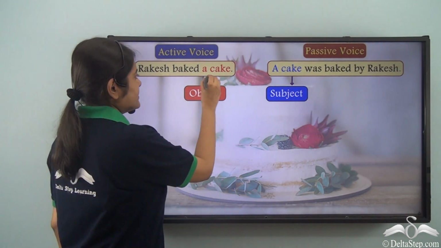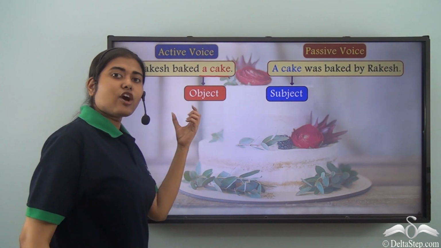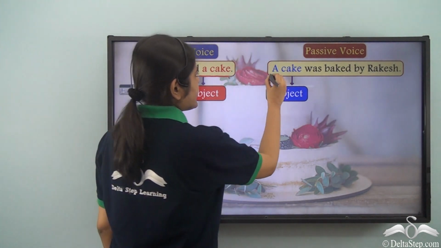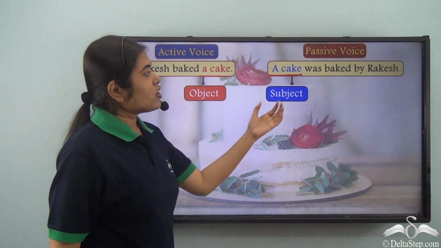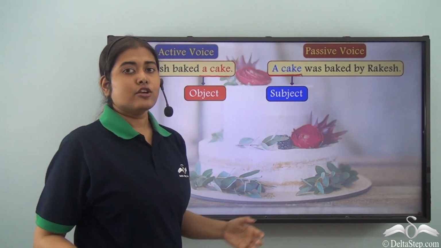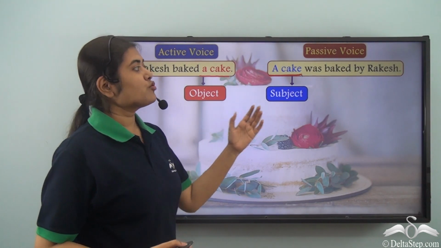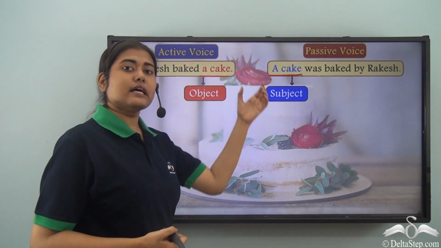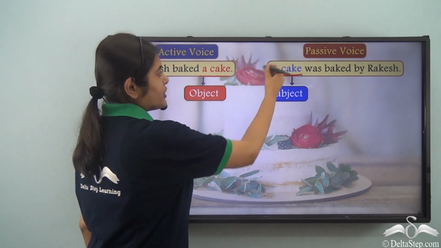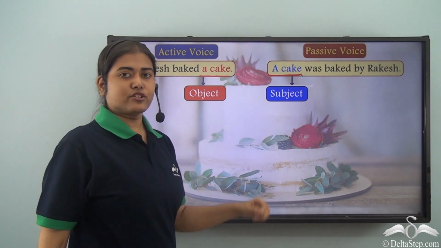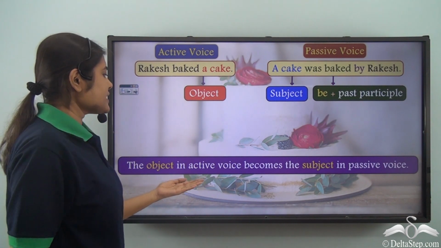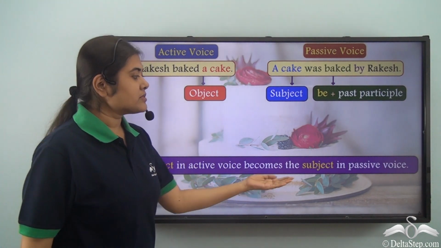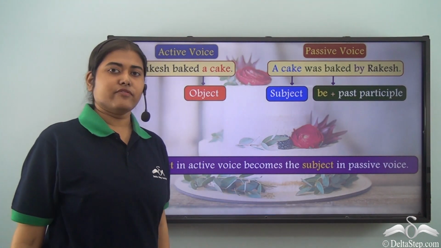We see that here a cake was the object, but in this case a cake becomes the subject. Why? Because the verb here is was baked. If I question what was baked, the answer is a cake was baked. So a cake becomes the subject of the sentence. So the first rule is the object in active voice becomes the subject in passive voice.